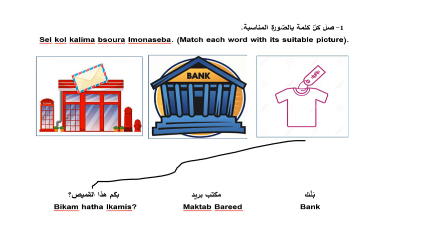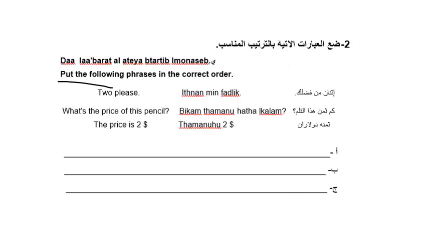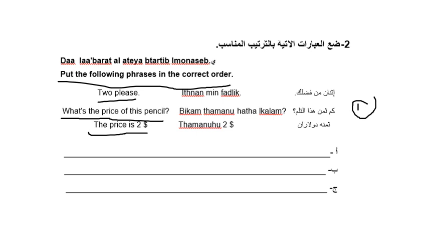or we can say in another way بكم هذا القميص. Here we're noticing a bank, which is a place, and this is a post office, which is مكتب بريد. The second question, we have to put the following phrases in the correct order. Here we have two please, which is اثنان من فضلك, what's the price of this pencil, and the price is $2. The first one, of course, is you're going to ask about the price of this pencil, which means كم ثمن هذا القلم. Here we use هذا because قلم is masculine, or we can say بكم هذا القلم. So this is the first one.